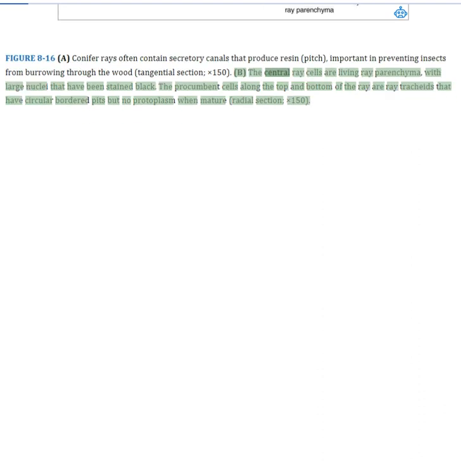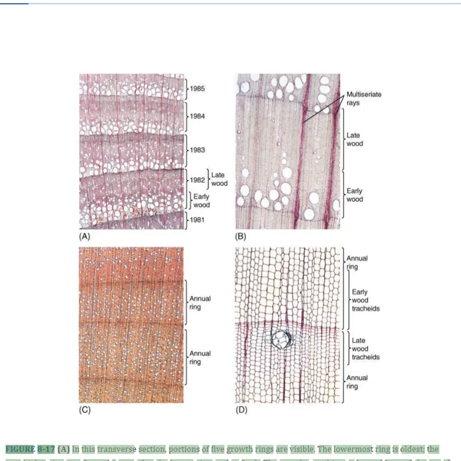Figure 8:16. Conifer rays often contain secretory canals that produce resin, important in preventing insects from burrowing through the wood. The central ray cells are living ray parenchyma, with large nuclei that have been stained black. The procumbent cells along the top and bottom of the ray are ray tracheids that have circular bordered pits but no protoplasm when mature. Figure 8:17.